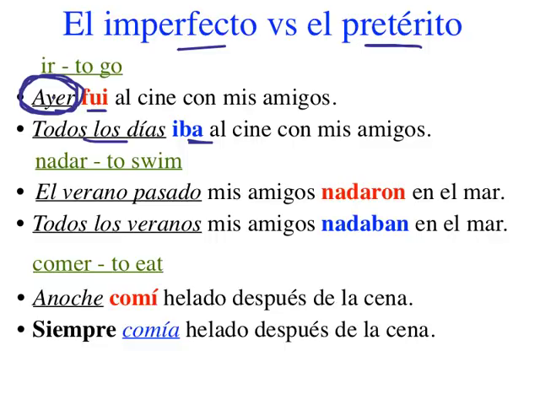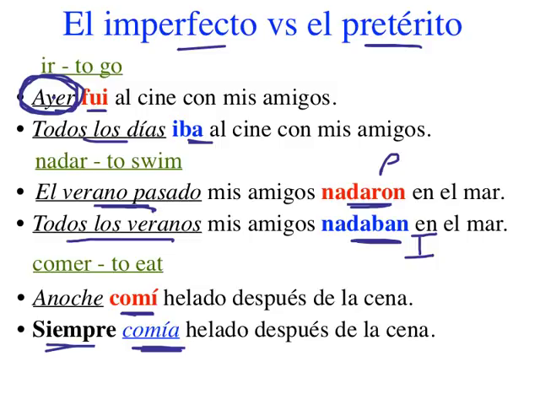Note the difference. Look at nadar. El verano pasado, one specific time, mis amigos nadaron en el mar. But look at, todos los veranos mis amigos nadaban en el mar. Note the difference between the preterite and the imperfect. Then we have comer. Anoche comí helado. One specific time, single completed action. Siempre comía. Over and over again. Siempre.